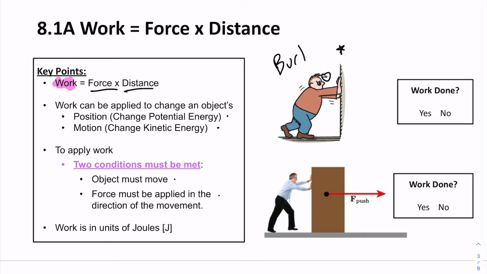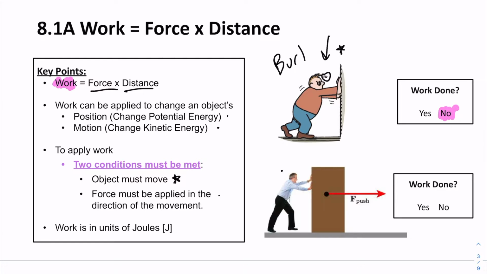Has he changed the wall's energy? No, he hasn't. Why? Because the object's gravitational potential energy hasn't increased, right? The wall didn't get lifted up. Did the wall start moving? Did its kinetic energy increase? No, it didn't. So why is he sweating? Well, he's sweating because he's doing a little bit of work on the muscles in his body. Those are certainly moving as a result of the force that his other muscles are applying on them.